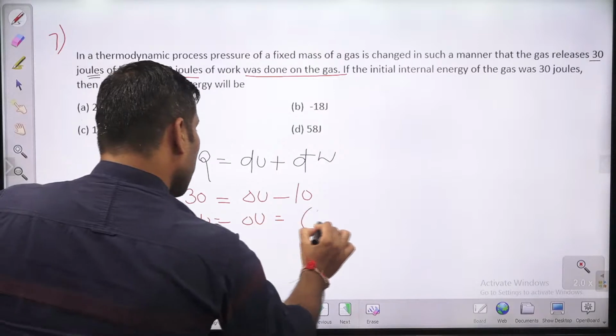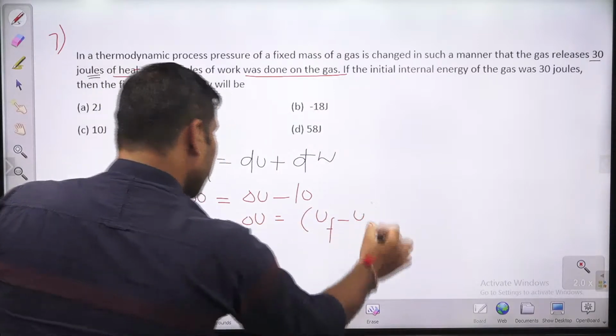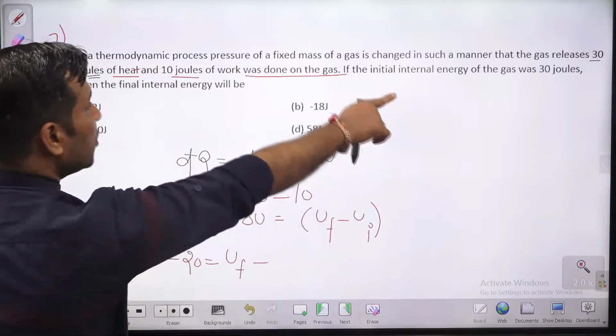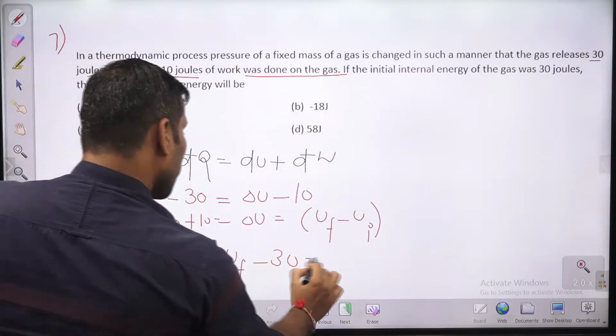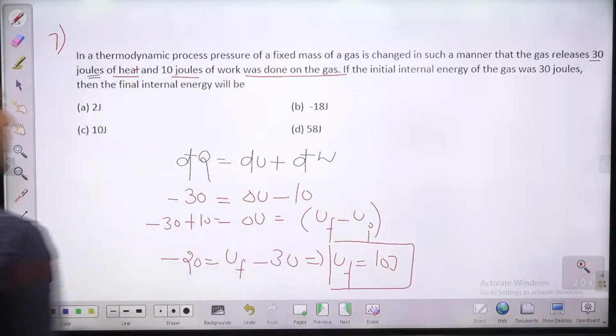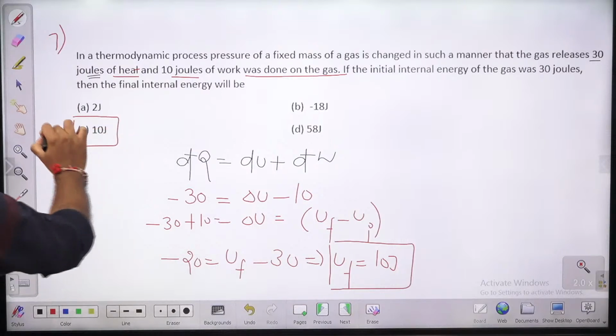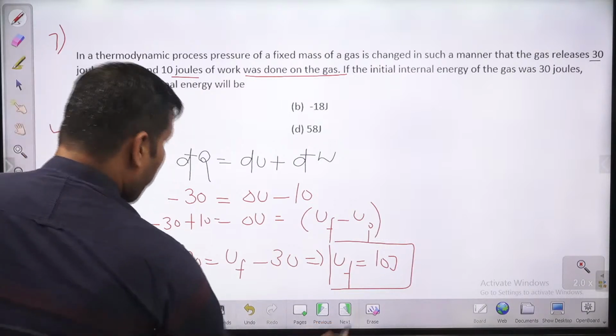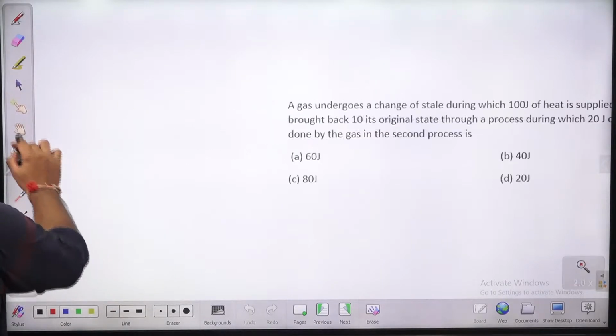So that is nothing but U final minus U initial. Okay, so minus 20 is equal to U final minus U initial. How much is U initial, guys? U initial is 30. तो U final कितना जाएगा बच्चों? Final internal energy is 10 joule. So C is the right answer for this question, guys. Very good, Ajay, Vivek. Very good, guys. Abhishek, बहुत सारे बच्चों ने C आंसर किया. It's good. Others also, please keep trying. Next question in front of us, question number 8.